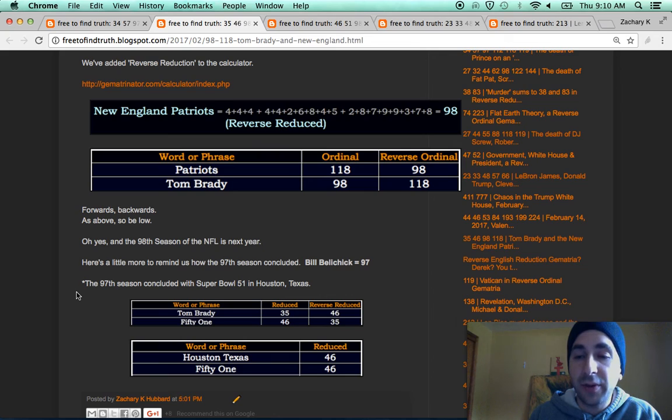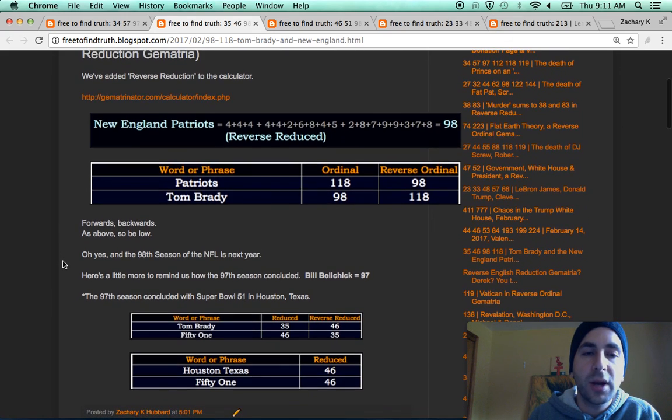Remember, Denny Green, former coach in Minnesota, dropped dead the day before they opened the stadium by the numbers. And I showed what his death had to do with the upcoming Super Bowl 52. He died 52 days before the start of the season, the first season with that stadium, which was this past season. You know, Prince died in Minnesota in the offseason. Minnesota opens their new stadium. A lot of work I've done on Prince. This new gematria revelation is really helping us see a lot more clearly.